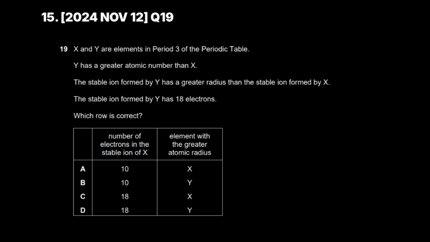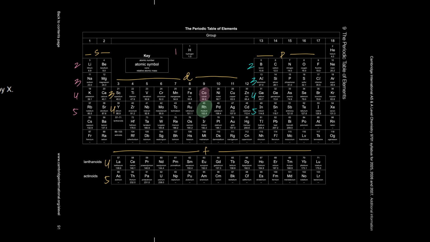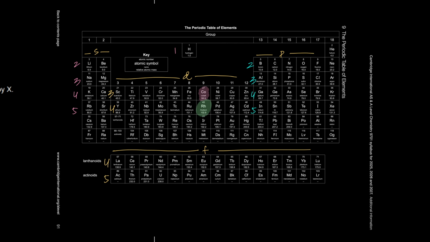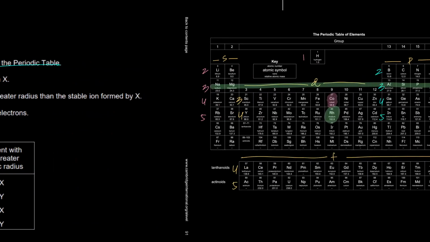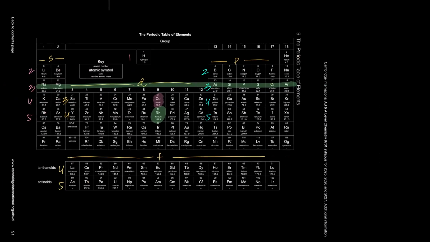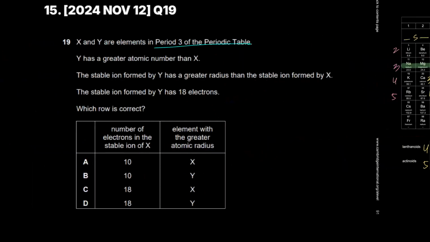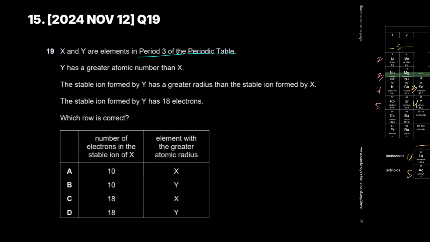Okay, so X and Y are elements of period 3 of the periodic table. Again, the periodic table should be my best friend in this particular chapter, in every chapter effectively, but this is period 3. It's right here, period 3. Okay, so what is he saying? He's saying Y has a greater atomic number than X.